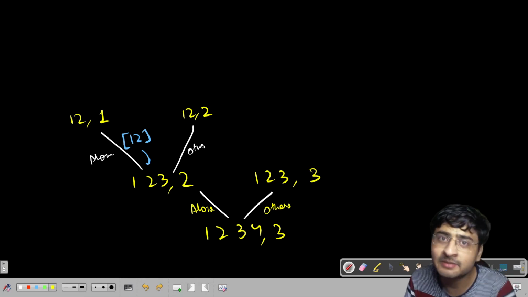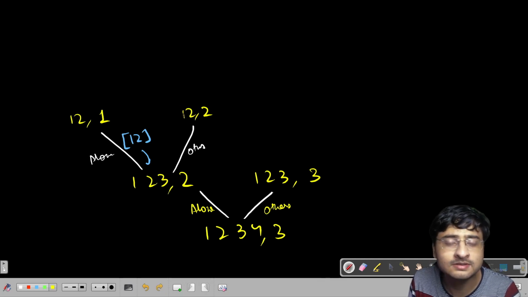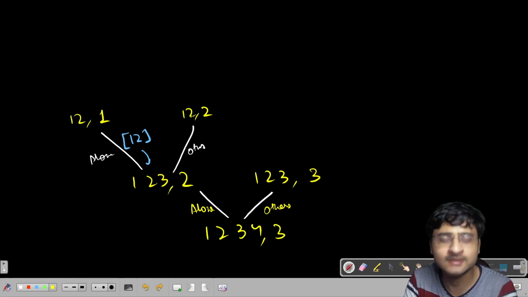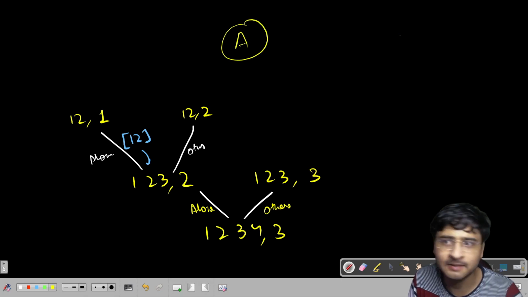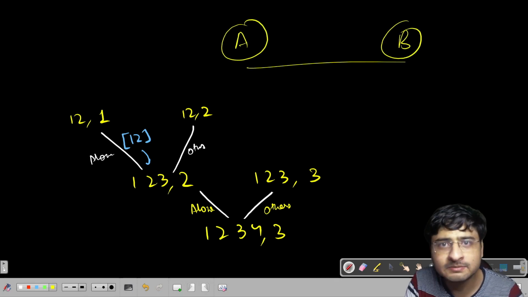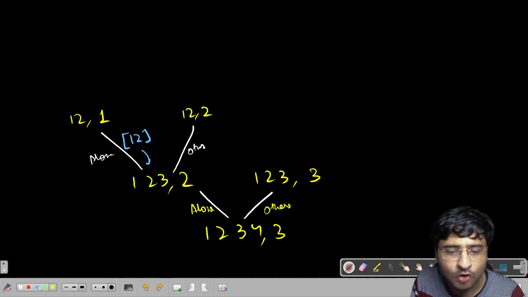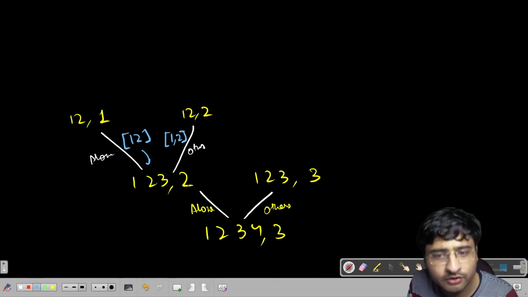Now you can see here again the base case is getting hit. So you have to form 2 teams by 2 people. How can you form them? There's only one way. Let's say there's a person called A and B, and you have to form 2 teams. You will send A in a single team and B in another team. You have formed 2 teams, and there is only a single way you can do it, right? So they will return that 1 is coming in a single team and 2 is coming in a single team. Is this clear to everybody?